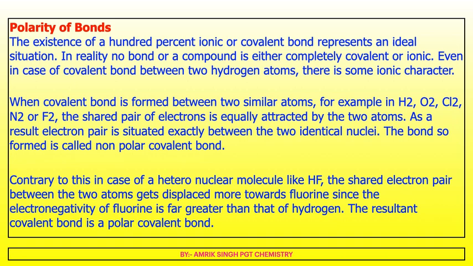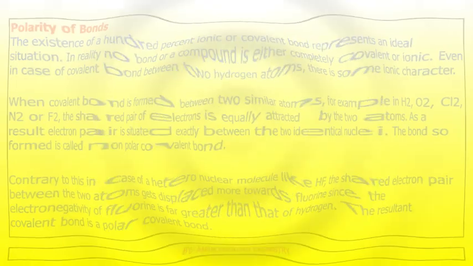Contrary to this, in the case of a heteronuclear molecule like HF, the shared pair between the two atoms gets displaced more toward fluorine, since the electronegativity of fluorine is far greater than that of hydrogen, as we studied in chapter 3, periodic properties. The resultant covalent bond is a polar covalent bond.